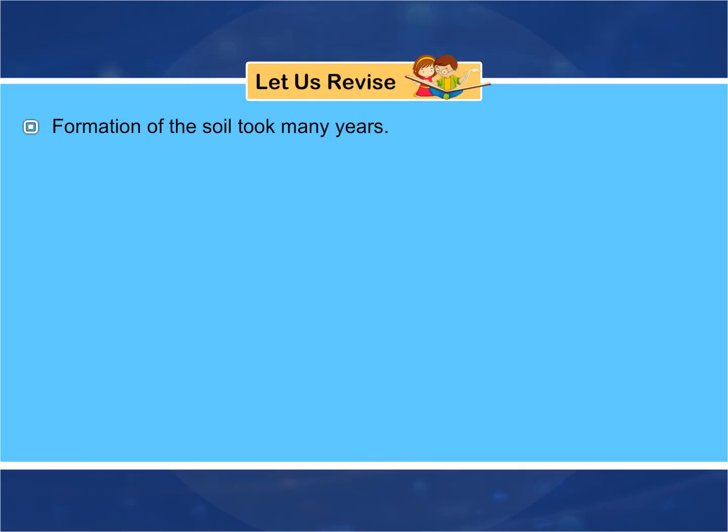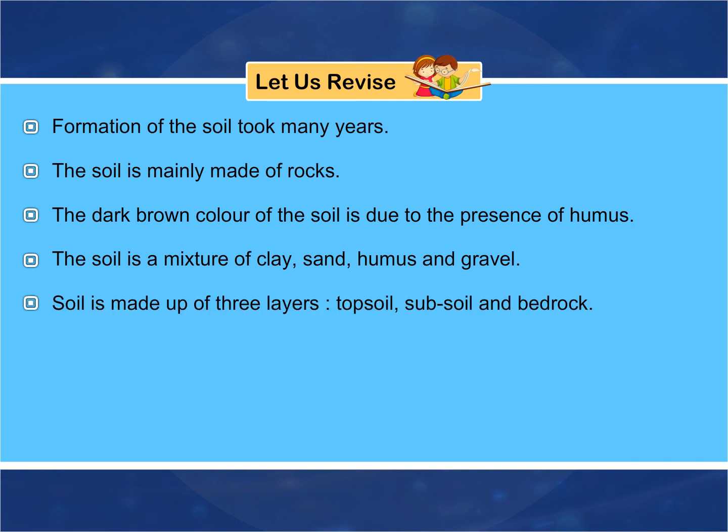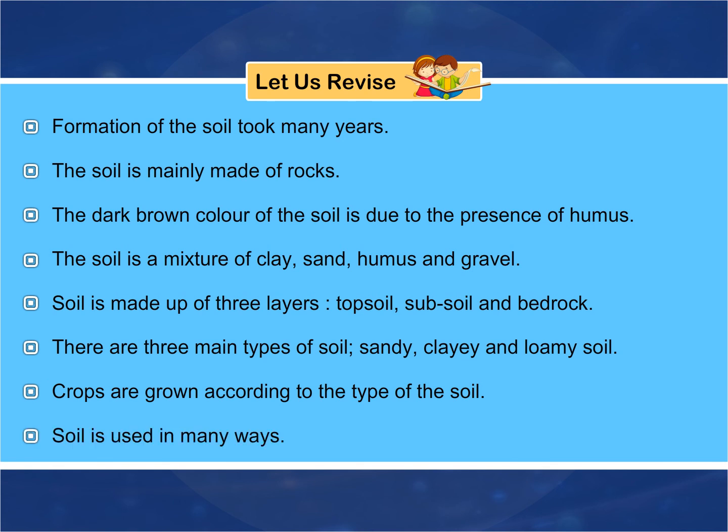Let us revise. Formation of the soil took many years. The soil is mainly made of rocks. The dark brown color of the soil is due to the presence of humus. The soil is a mixture of clay, sand, humus and gravel. Soil is made up of 3 layers: topsoil, subsoil and bedrock. There are 3 main types of soil: sandy, clayey and loamy soil. Crops are grown according to the type of the soil. Soil is used in many ways.